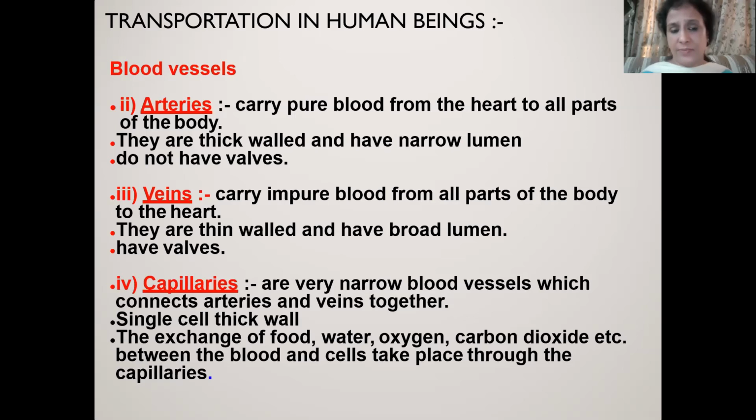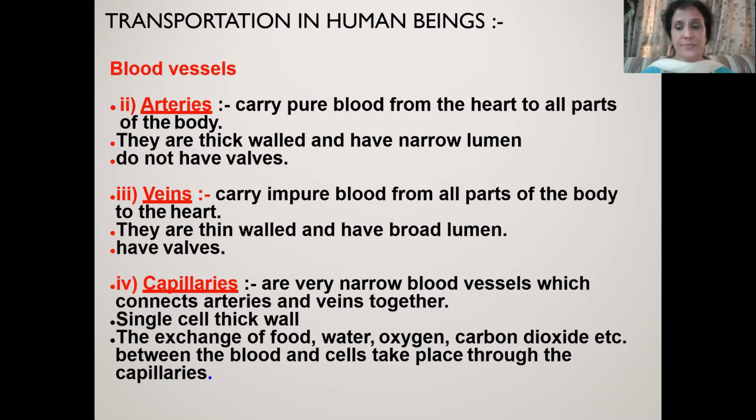What is valve? Valves, they are just gate-like structure that prevent the backflow of the blood. Veins are carrying blood from the legs also in the upward direction. So that is against the gravitational pull also. So to prevent the backflow of the blood because of this gravitational force, veins are having valves that prevent the backflow.